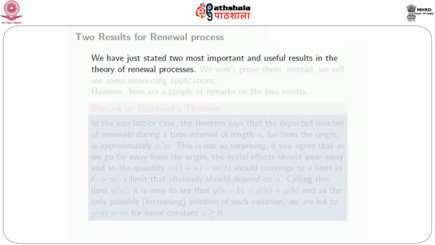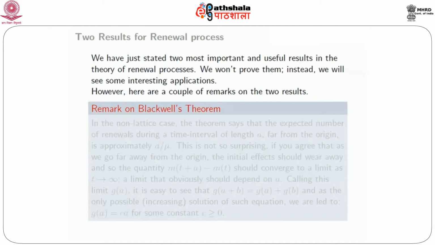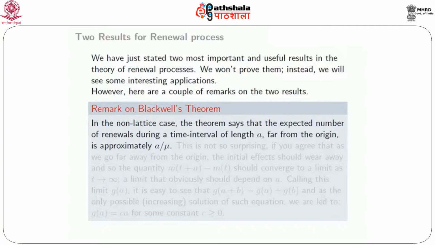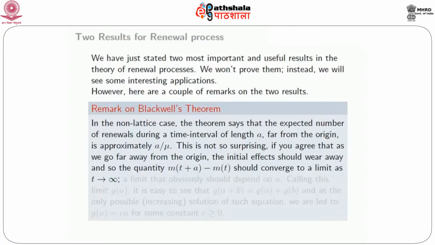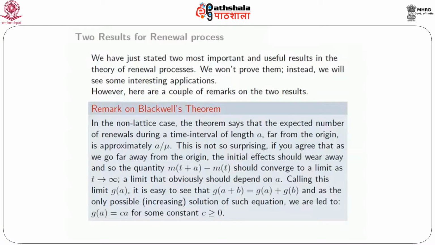So we have just stated two of the most fundamental, important and useful results in the theory of renewal processes. As I said, we won't prove them. Instead, we'll see some interesting applications. However, here are a couple of remarks which would convince you why these results are natural. Let's start with a remark on Blackwell's theorem. In the non-lattice case, the theorem says that the expected number of renewals during a time interval of length a, when that interval is taken to infinity, converges to a over mu.